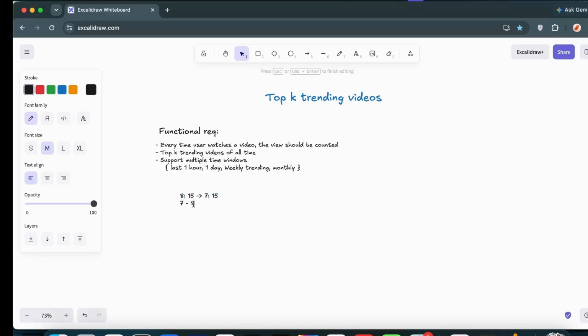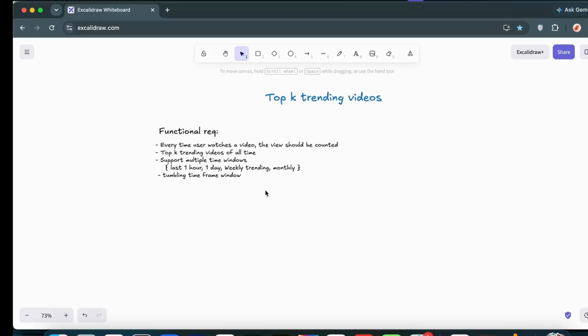So we will focus on the tumbling time frame window, as we generally call it. Last 1 hour means whatever last 1 hour has passed in that time frame, whatever trending videos we got, those are what we return. 1 day means it is again the same, whatever trending videos we got the previous day. So we are not considering the minute level time frame, and those videos are what we return to the user. The same goes with weekly and monthly. So here the time window that we are supporting is obviously going to be the tumbling time frame window. Okay, these are a couple of functional requirements.